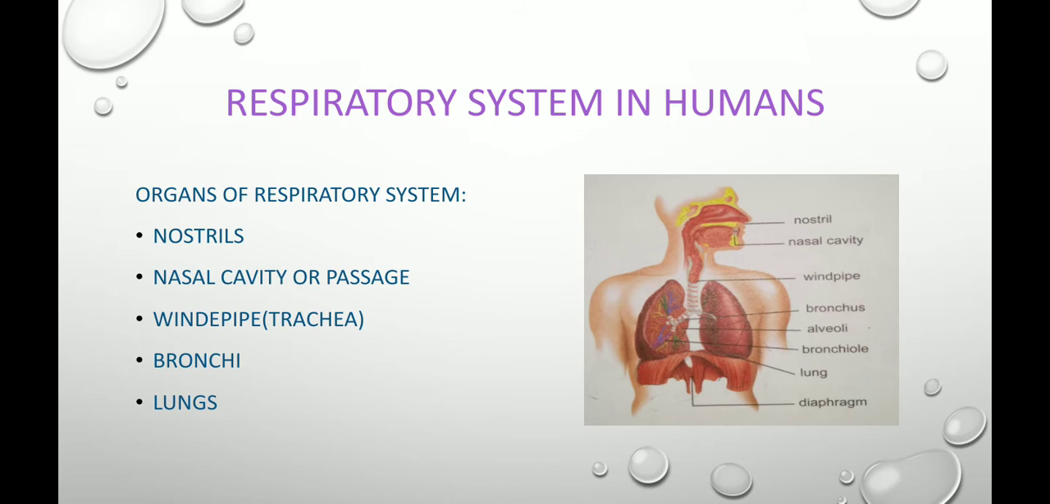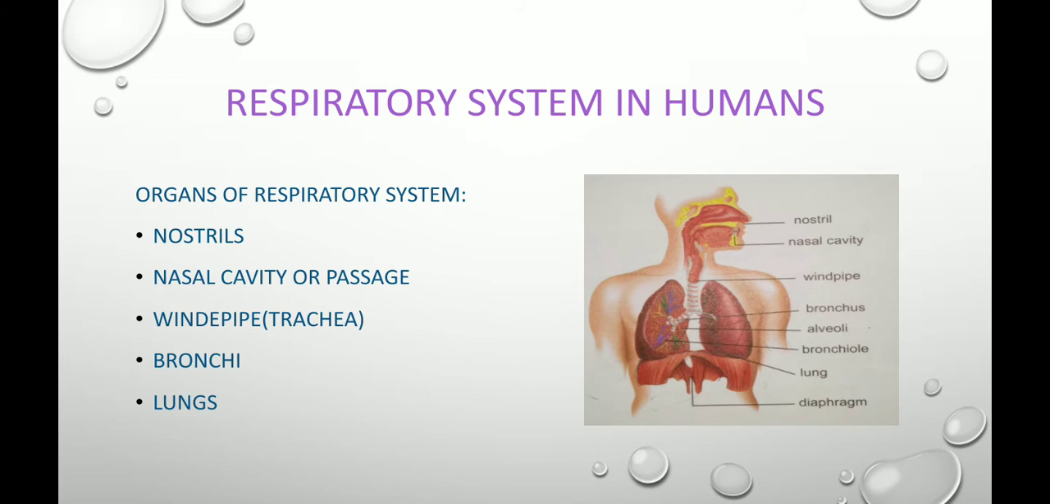Then the trachea goes down and divides into two smaller tubes. Those two smaller tubes are called bronchi. One bronchus enters each lung. Bronchi is the plural of bronchus. Then inside the lungs, each bronchus divides repeatedly into a large number of small branches called bronchioles, and each bronchiole ends in a number of air sacs known as alveoli. Alveoli is the plural of alveolus. The walls of alveoli have a large number of very thin blood capillaries.